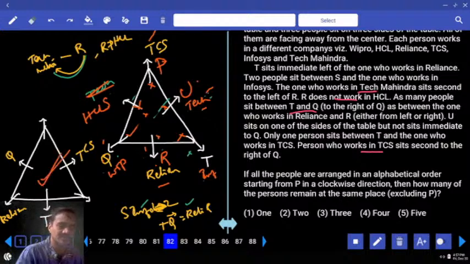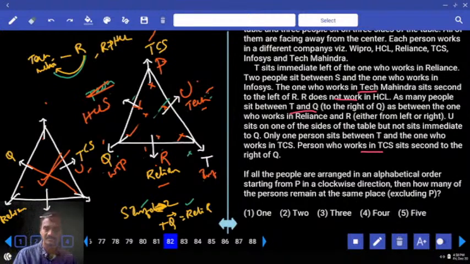Then you need to take this possibility. And as Q is here, U must be at this place. Then S and Infosys are opposite to each other. Then, because Q is adjacent, U cannot be here. U gets fixed here. When U is here, S and Infosys are opposite to each other. And S and Infosys, now you can take like this or like this. Then you need to take the possibilities.